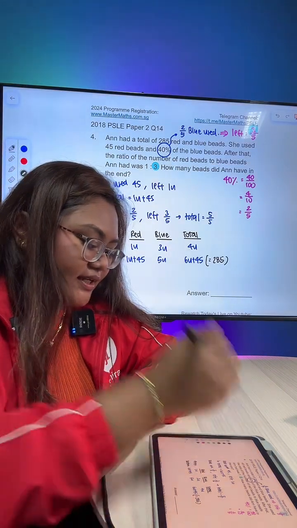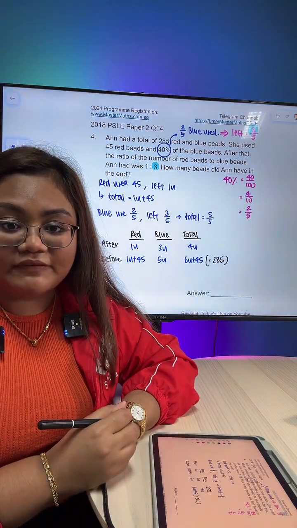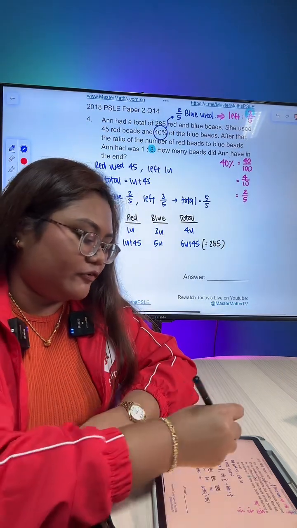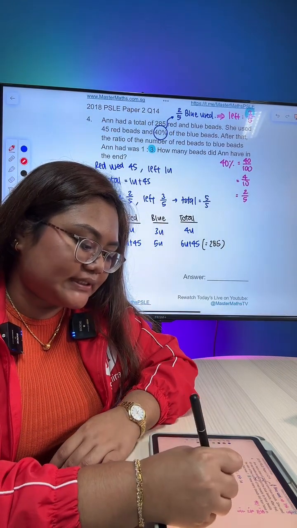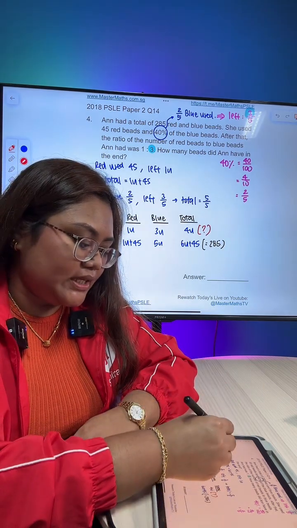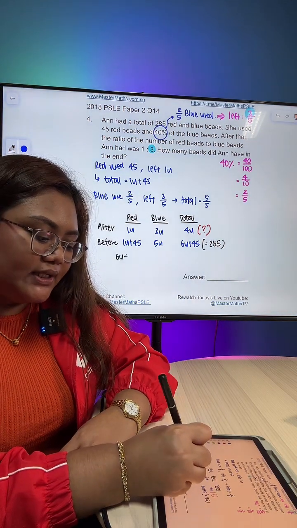Alright, so once again, in total, we have 6 units plus 45, and that will give us 285. Then from there, we just look for 6 units, and therefore 4 units. The question wants us to find how many in the end, so that's 4 units, okay? I'm going to do it very quickly at the side. This is just regular unitary method.